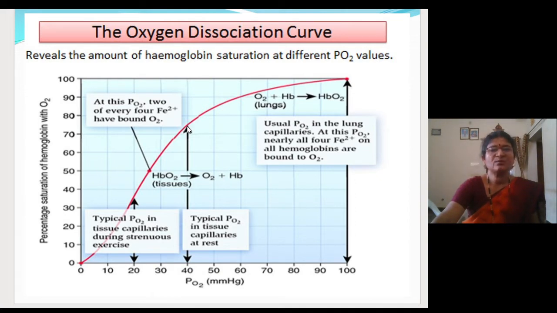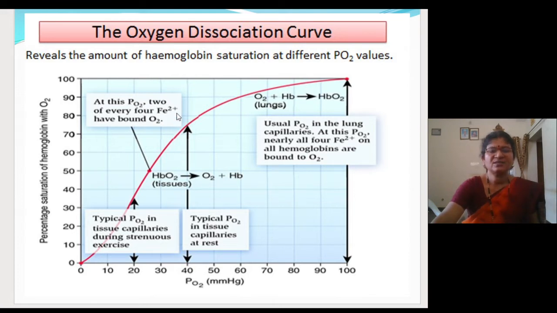Normally, when there is no much physical exercise, our RBC gives out only one oxygen to the tissues, so it keeps the rest in reserve. Fine. So 50% of the hemoglobin will be saturated with oxygen at a partial pressure of 25.